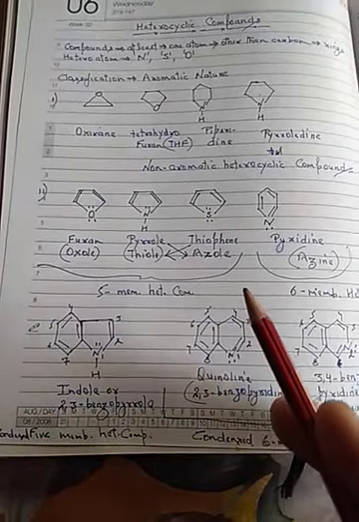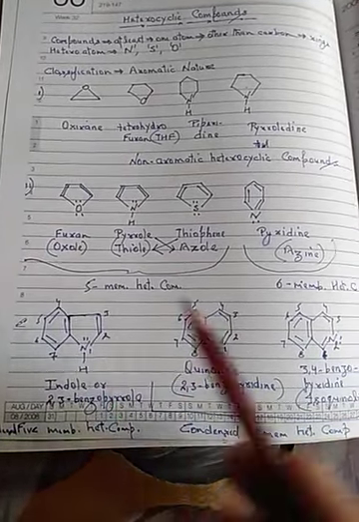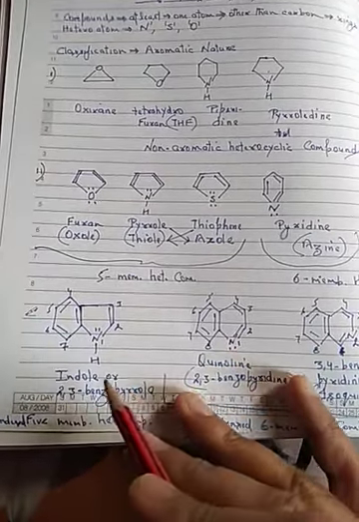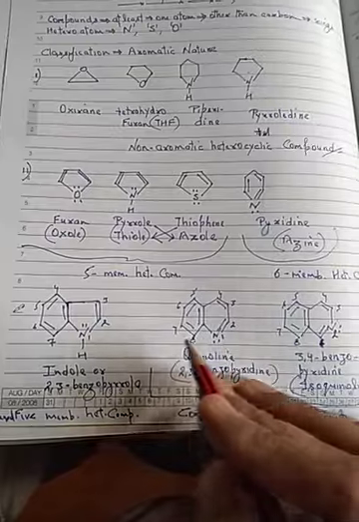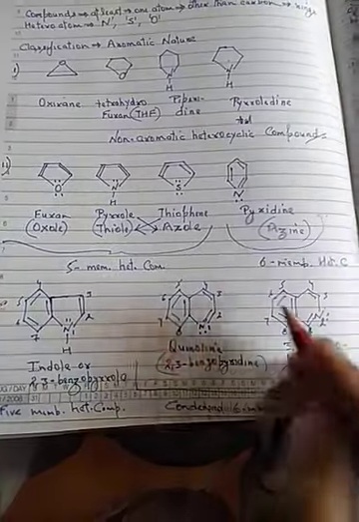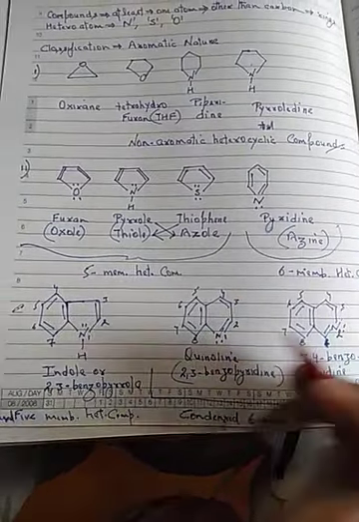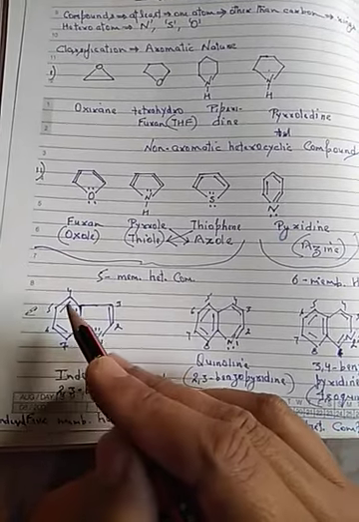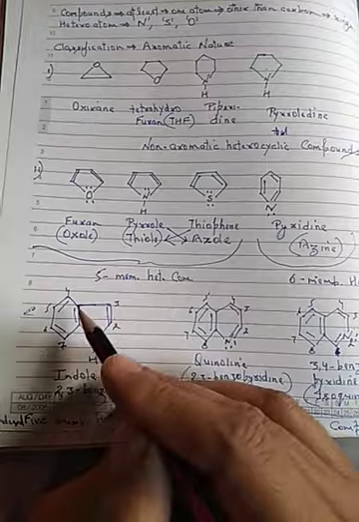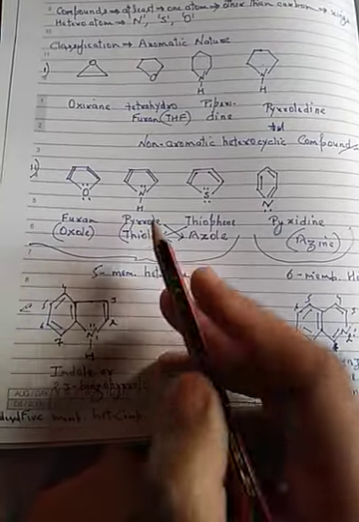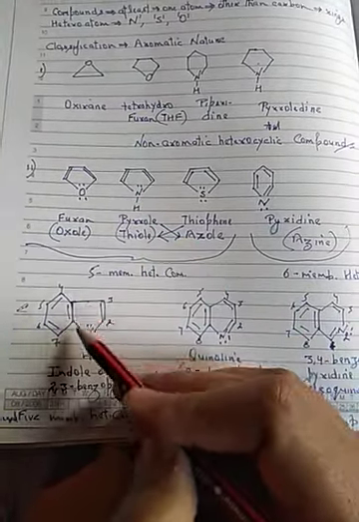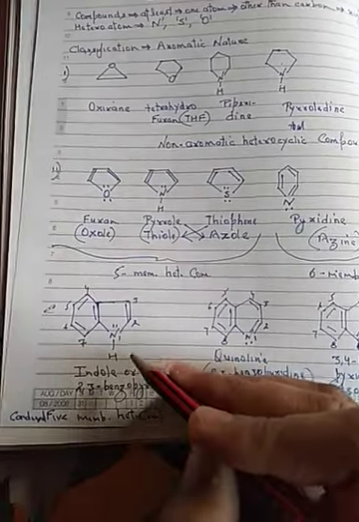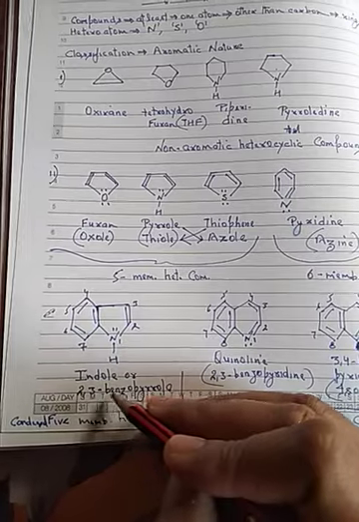In aromatic heterocyclic compounds there are other examples as you see here. This is indole, this is quinoline, this is isoquinoline. In indole you can see that the pyrrole ring is fused with the benzene ring. That is why its name is 2,3-benzopyrrole.